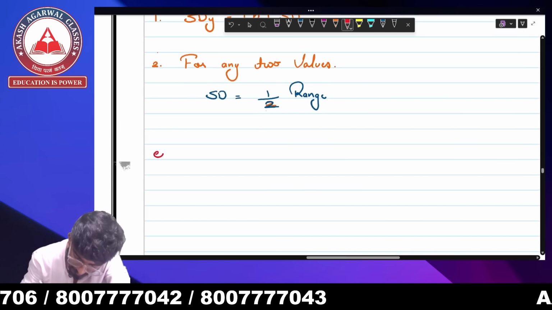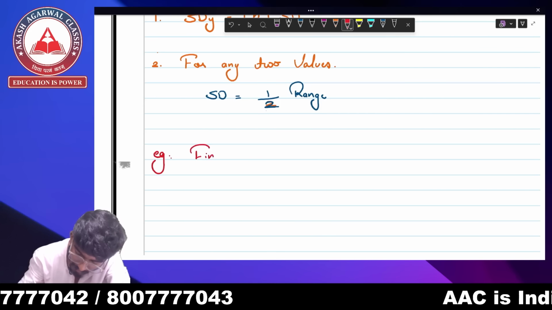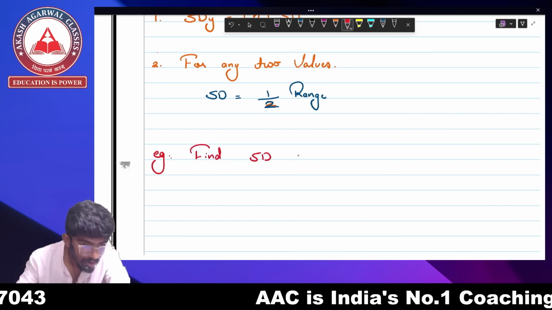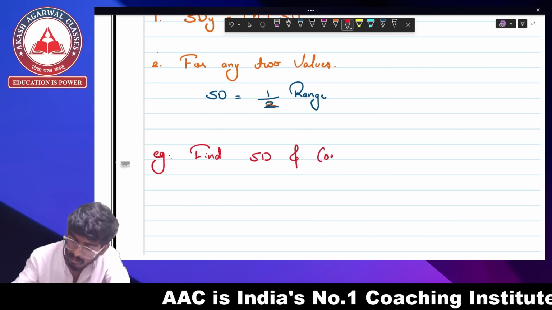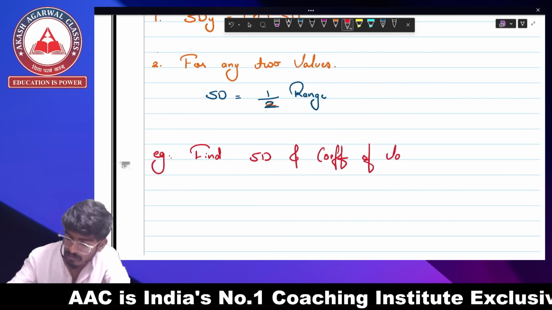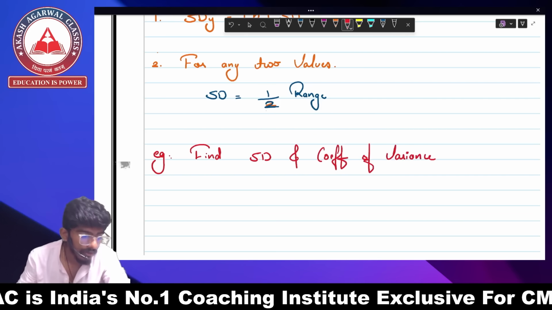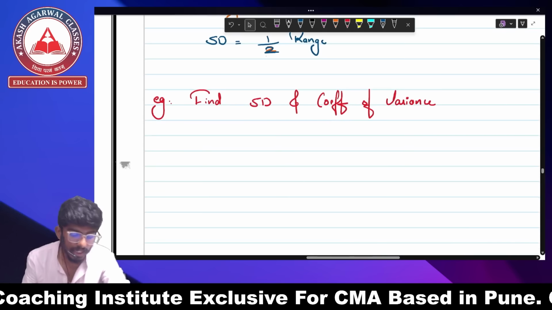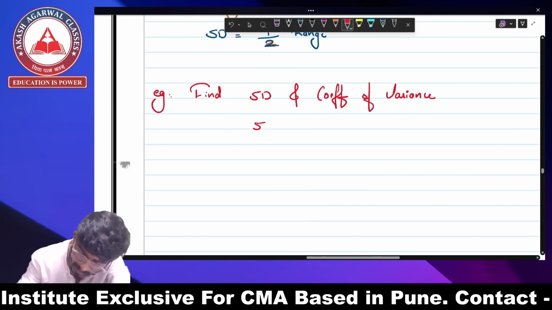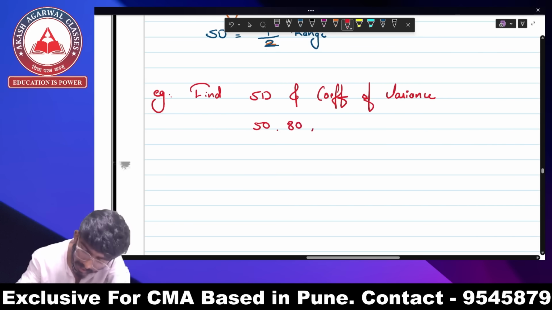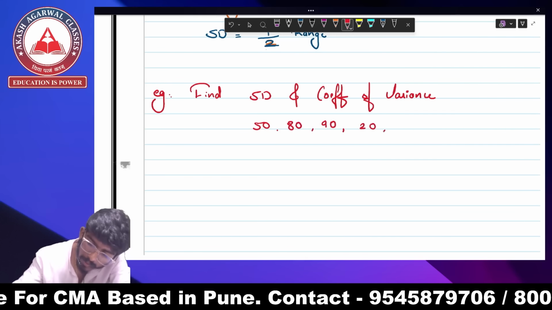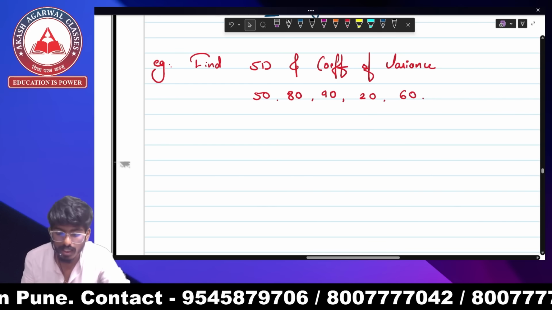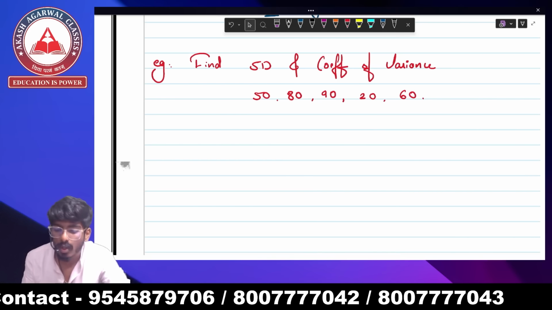I'll give you an example. Find standard deviation and coefficient of variance. The data is 50, 80, 90, 20 and 60. So the data is given over here: 50, 80, 90, 20 and 60. Find standard deviation and coefficient of variance.